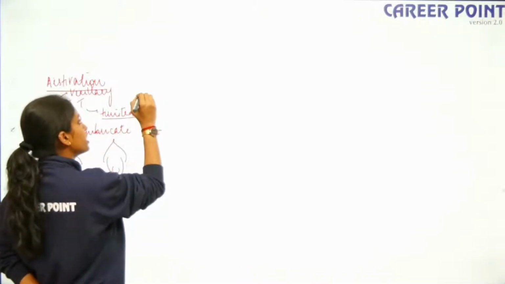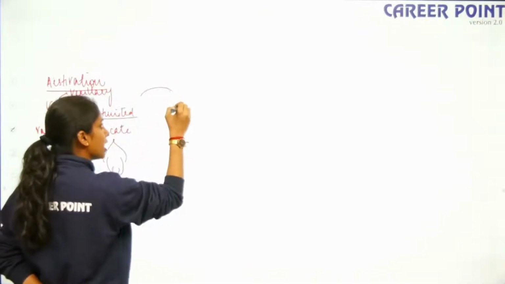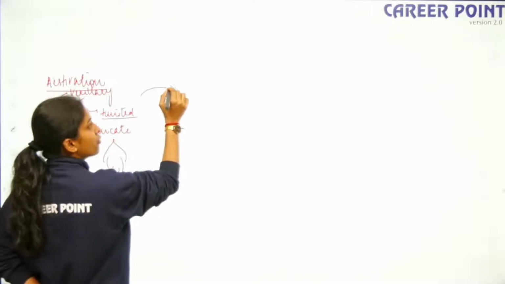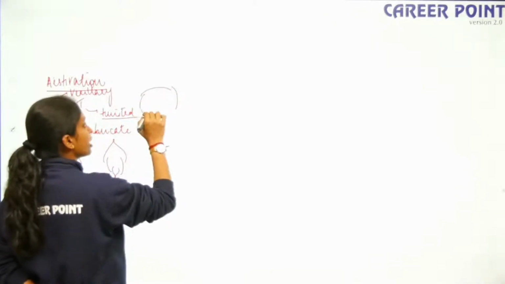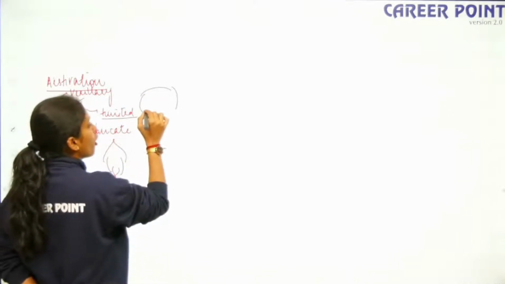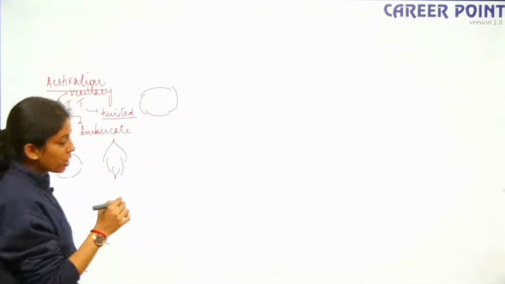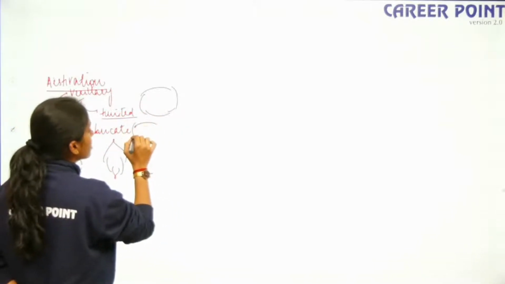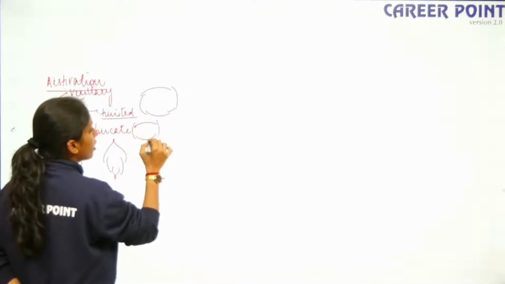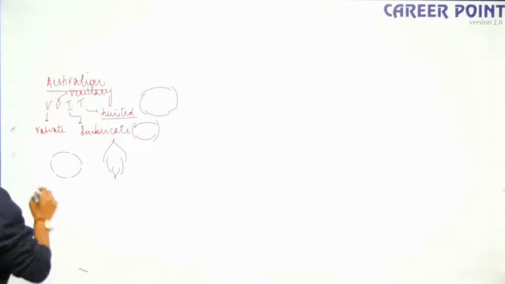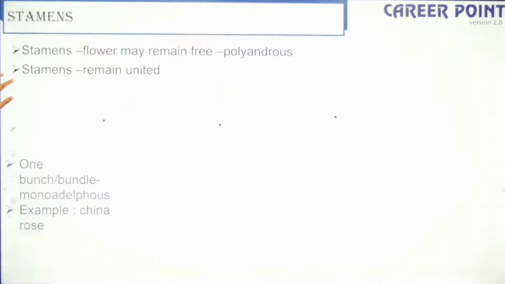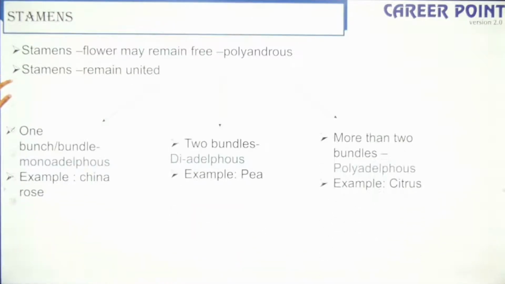In case of twisted, one petal is like this, the other petal is like this. So this side of the petal is on the inner side, and this side should be on the outer side. When it follows a particular pattern like this, it is twisted aestivation. When it does not follow any pattern at all, this is your imbricate, right? Again here you have to remember enough examples. Talking about the condition of your stamen, when your stamen is free, the condition is polyandrous. It can be in one bundle, that is monoadelphous, diadelphous or polyadelphous, right?